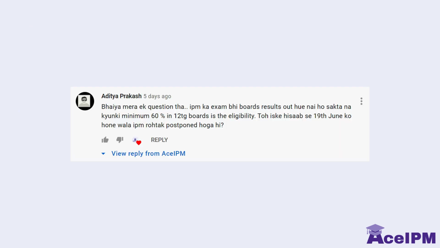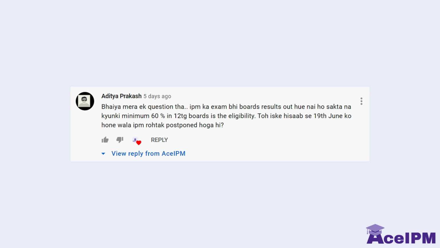That being said, we have one final query that they have a minimum eligibility criteria of 60% in 12th boards. So in that case, would they not wait for the result to come so as to conduct their entrance? The answer to that is no. The result is required before they give the final calls, because in that case, you have that past academics weightage there.